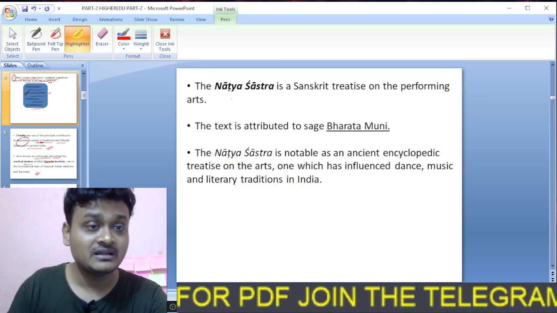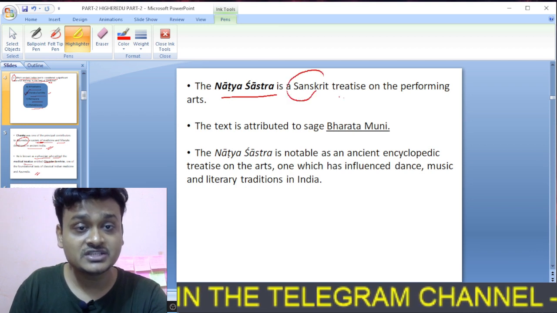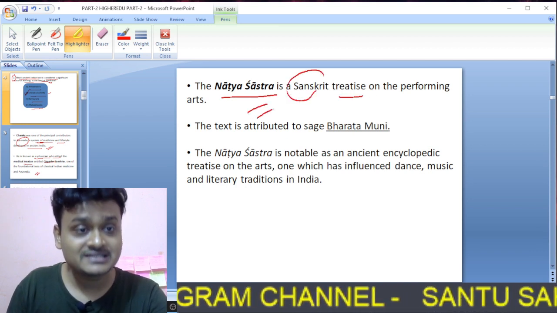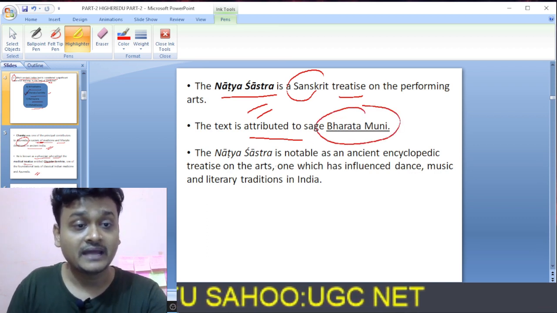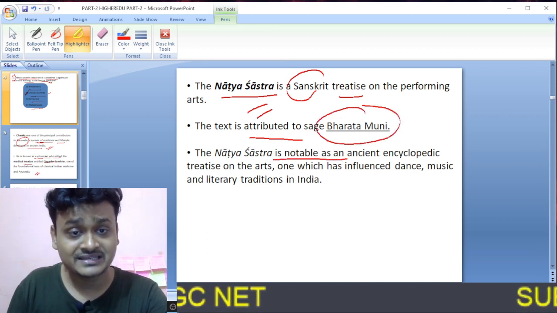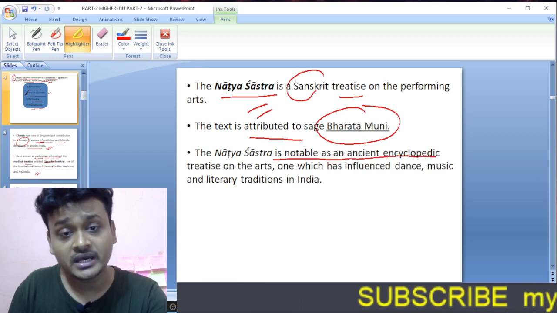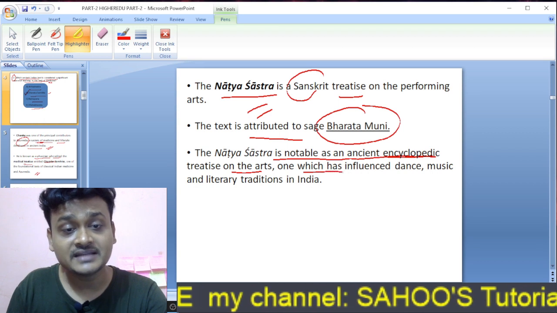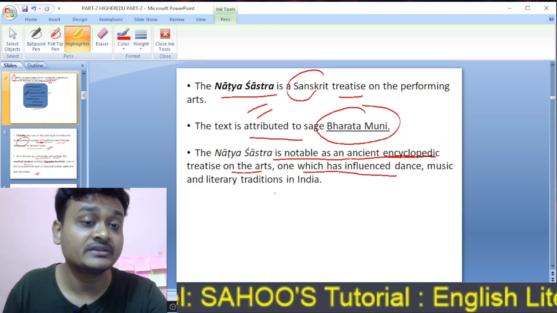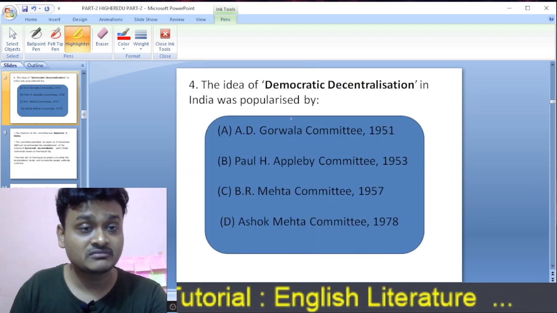And here is the explanation. The Natya Shastra is a Sanskrit treatise on the performing arts, and this text is attributed to the sage called Bharata Muni. And the Natya Shastra is notable as an ancient encyclopedic treatise on the arts, one which has influenced dance, music, and literary traditions in India. Moving on to question number 4.